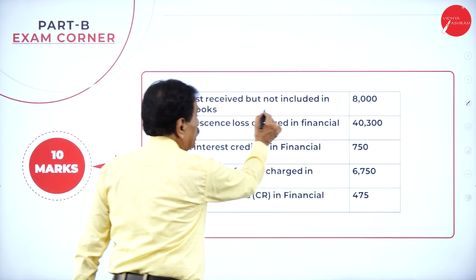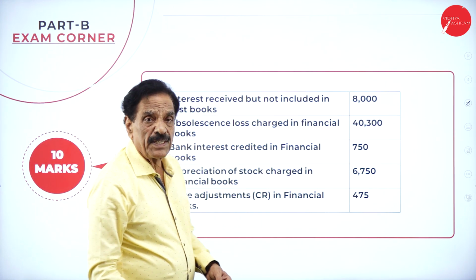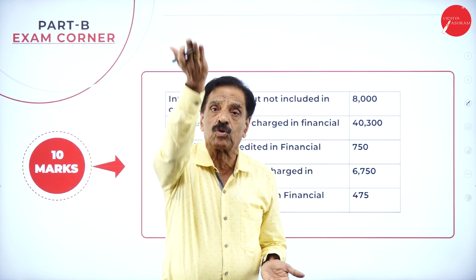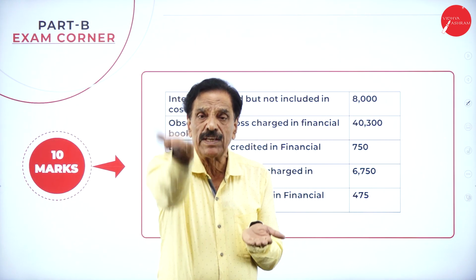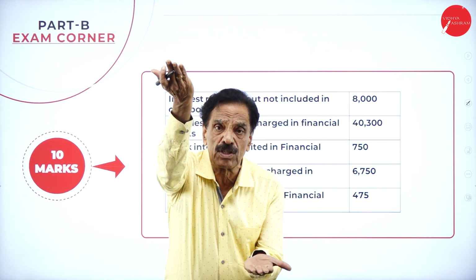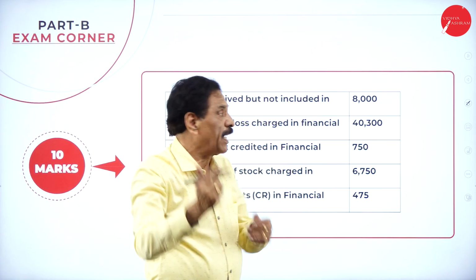Then interest received but not in the cost book. When interest is received, the profit of the financial books goes up, with no entry in the cost book. The financial book shows more profit, costing shows less. To make equal, add back.